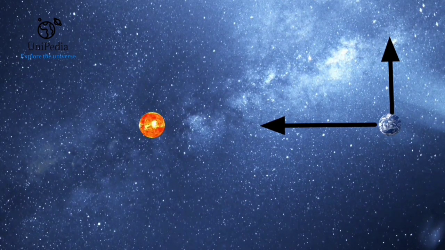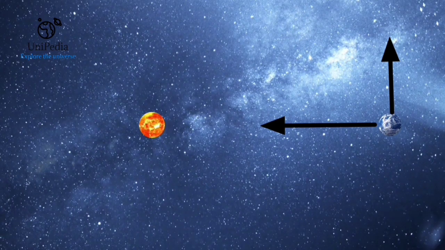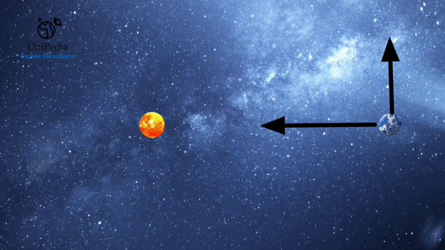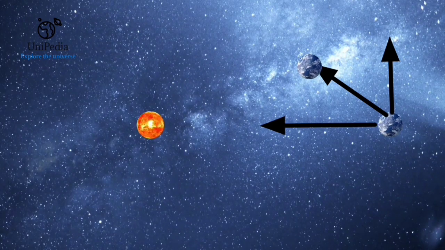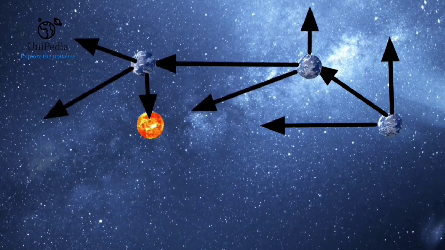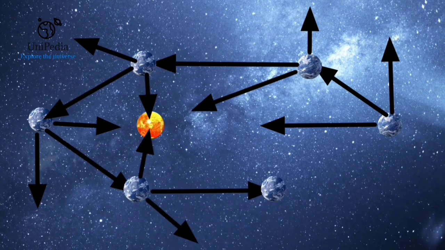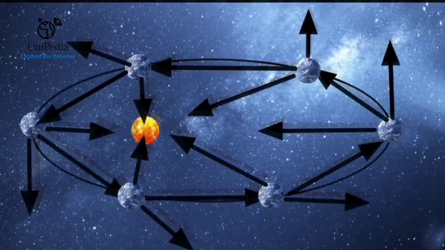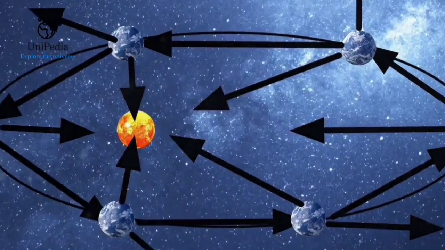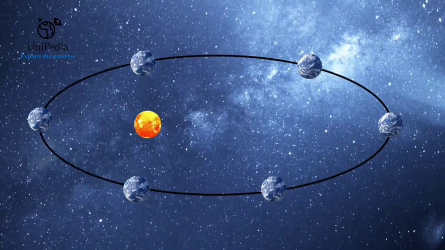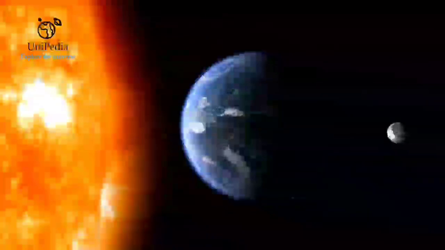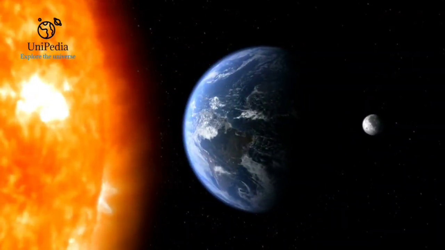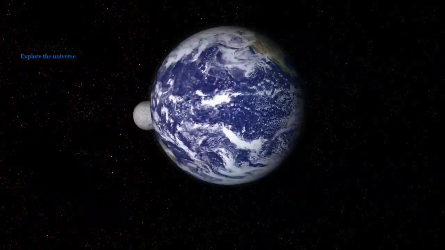Since the two velocities also act in different directions in the Earth's orbit, the Earth moves along the resultant velocity of the two velocities, and this happens again and again until the Earth returns to its previous state. And this is how the Earth revolves around the Sun in an elliptical path. And since there is no air barrier in space, this rotation never stops. The same thing happens on the Moon.